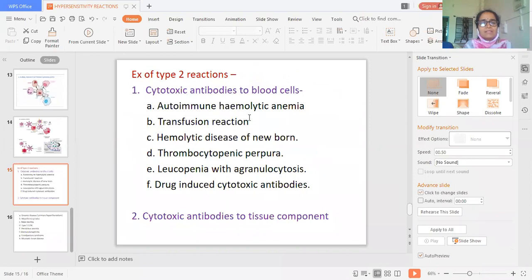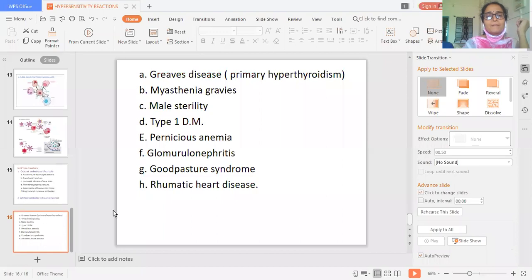Examples of cytotoxic antibody to the blood cells are autoimmune hemolytic anemia, transfusion reaction, hemolytic disease of the newborn, thrombocytopenic purpura, and leukopenia with agranulocytosis and drug induced. And cytotoxic antibodies to tissue components include Graves' disease, myasthenia gravis, male sterility, type 1 diabetes mellitus, and pernicious anemia. Okay, so that part we discussed.